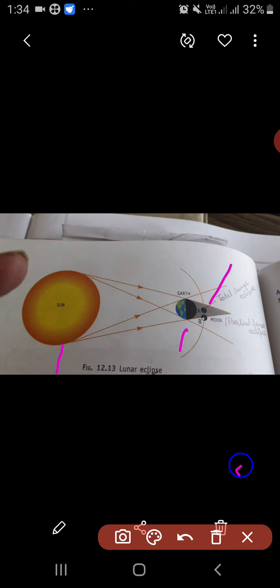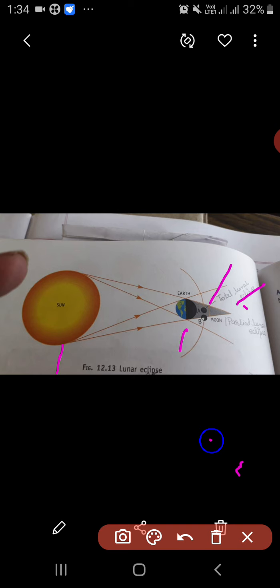When the moon is in position A, you can see this A position, no light from the sun falls on it. It is observed as a total lunar eclipse. Clear? In position B, a partial lunar eclipse can be seen.